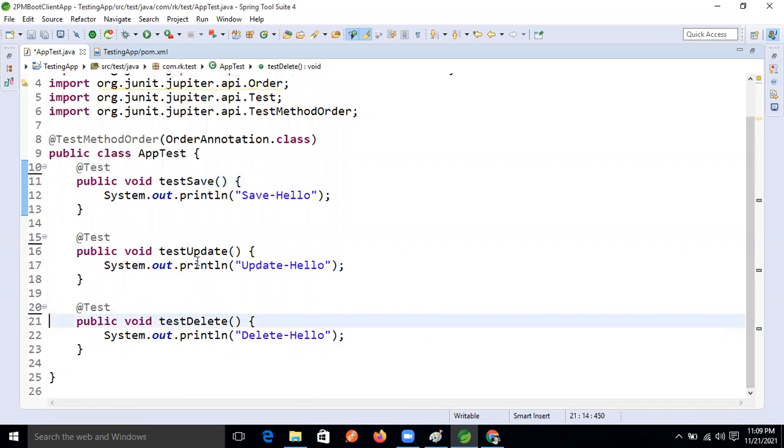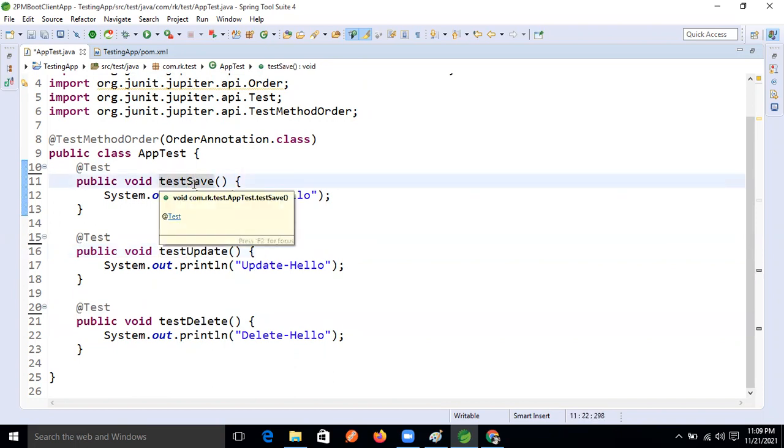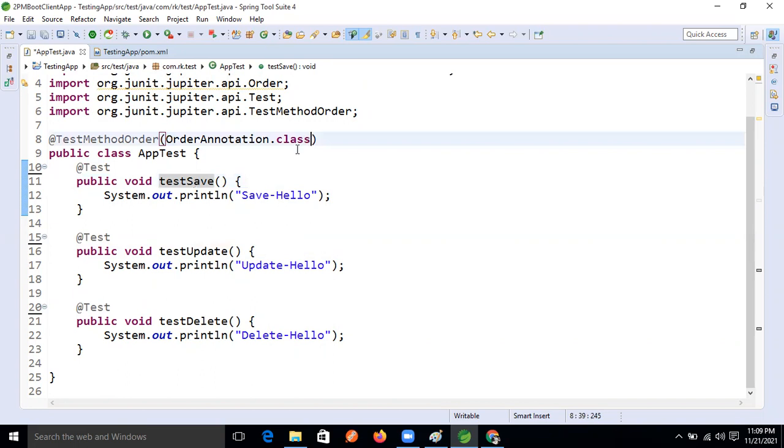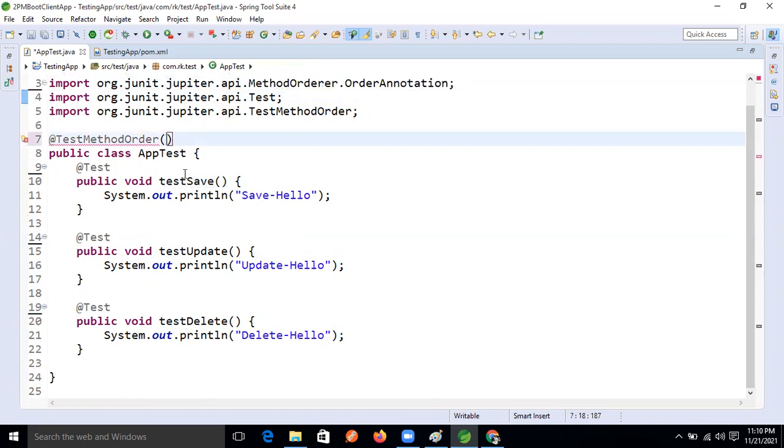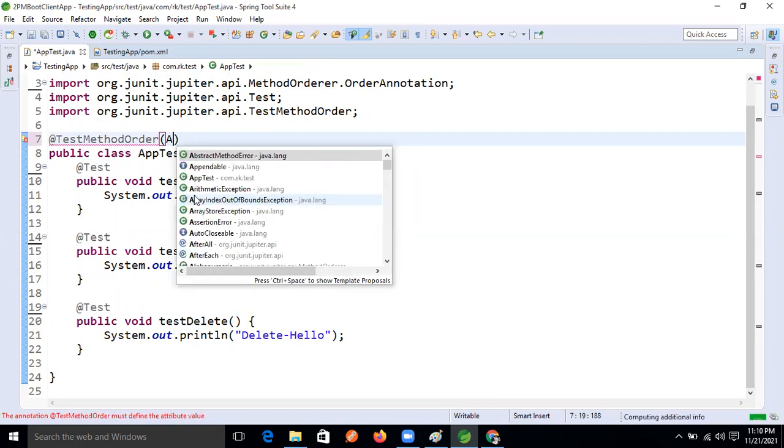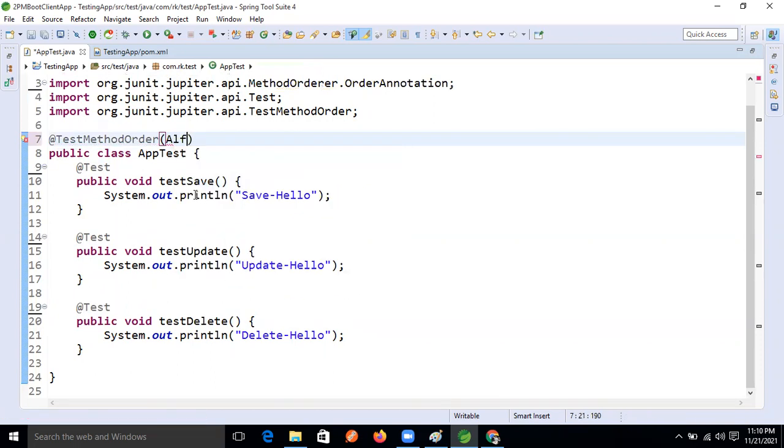The test is common, so which alphabet will come first? Delete will come. Yes, D will come, right? Based on that it will take dynamically. Now alphabetically: delete, update, save.